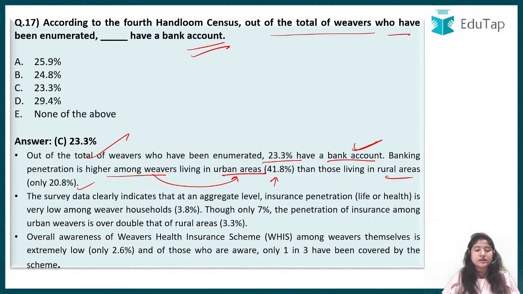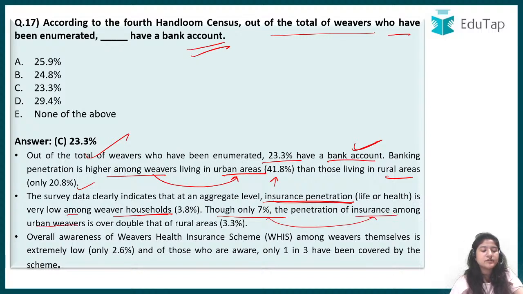Also, this survey data indicates that if we talk about insurance penetration, like life insurance and the health insurance that we usually take, the weavers don't have much knowledge or awareness about it. Only 3.8% of weaver households have a little idea about it, though the 7% insurance penetration among urban weavers is more than double that of rural areas.